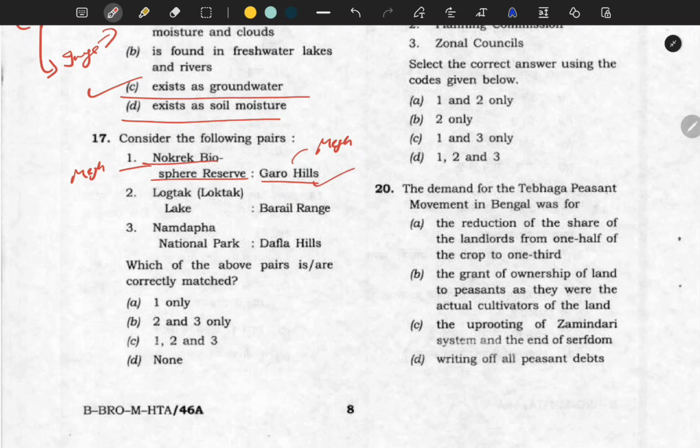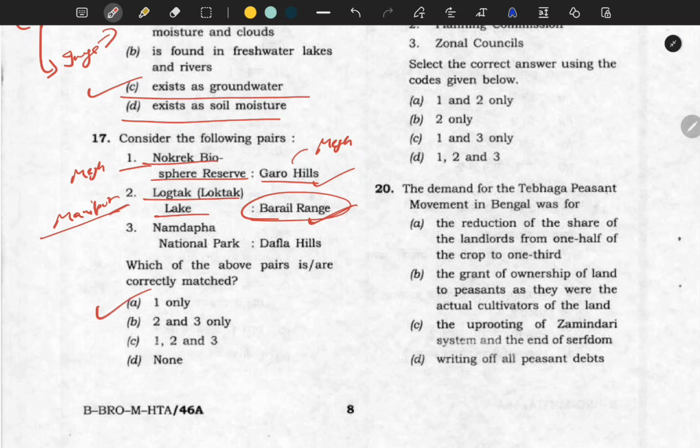Okay, remember this. Now Loktak Lake, it is in Manipur. Manipur was in news also because of the violence and all. And it is in Bareil Range. Actually it is in Bareil Range. Okay. So there is a confusion, because if you Google out, Loktak Lake will come in Bareil Range only, but I think UPSC has given the answer 1 only.